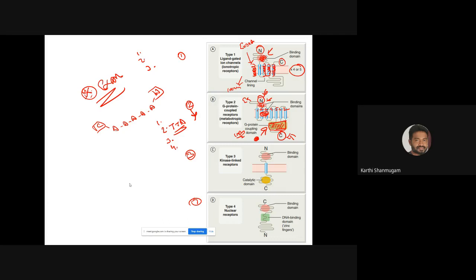The third point is that all the receptors that belong to this family will have exactly 7 transmembrane helices. And the fourth additional point is that in the intracellular region, this GPCR will have a specific domain called the G protein coupling domain, to which the G proteins will come and bind.